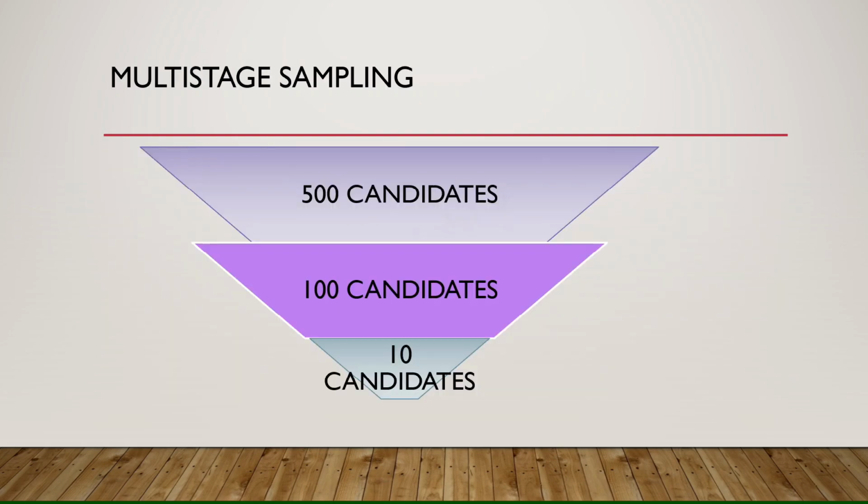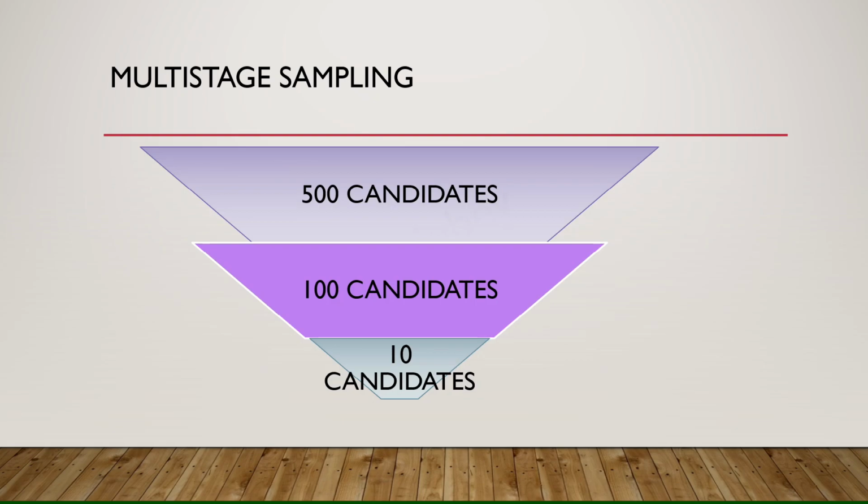Here you can see that in multi-stage sampling, suppose I first selected 500 candidates, and from those 500 candidates, at the second stage I'll select 100 candidates, and from those 100 selected candidates, at the last stage 10 candidates are selected, and my study will be based on these 10 candidates only.